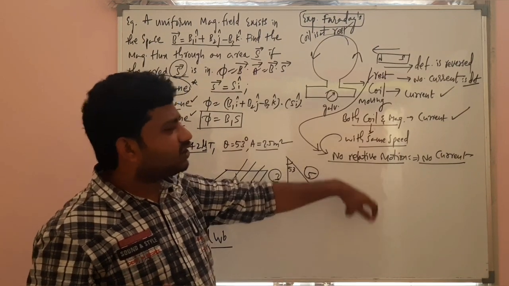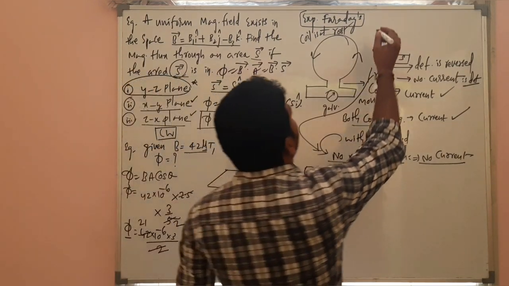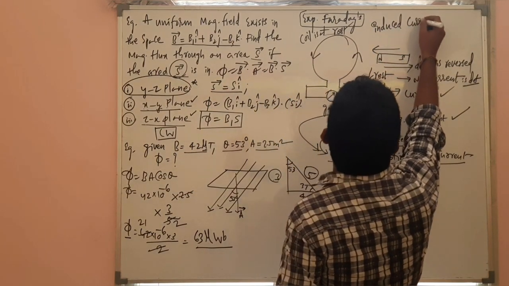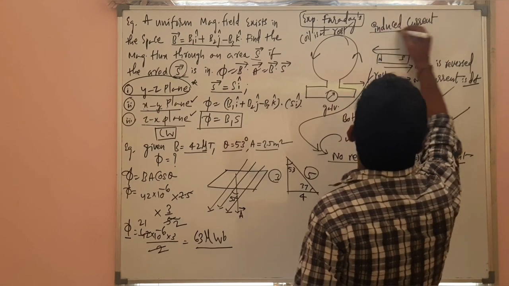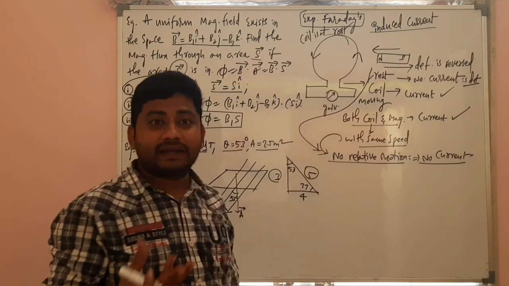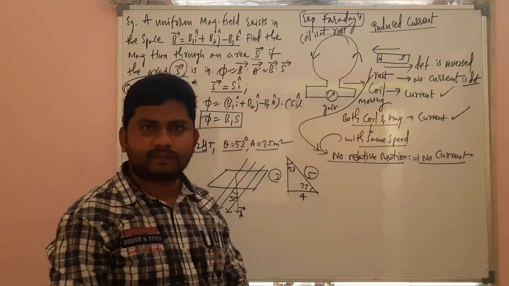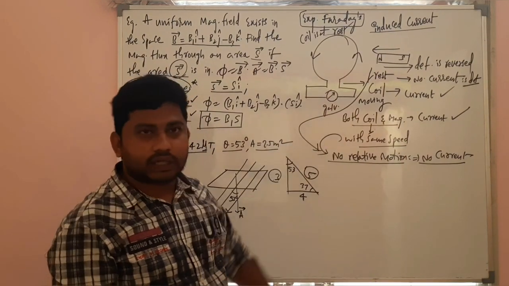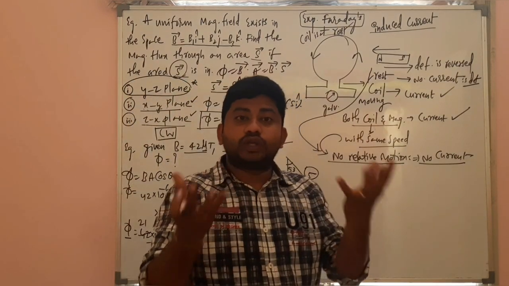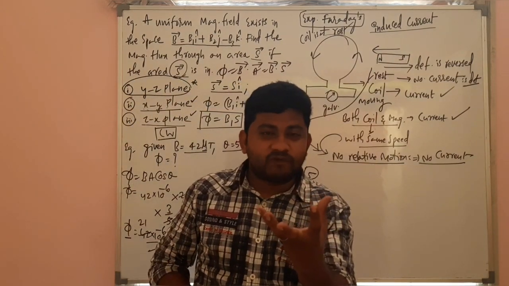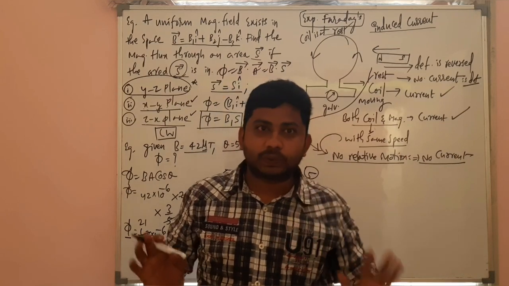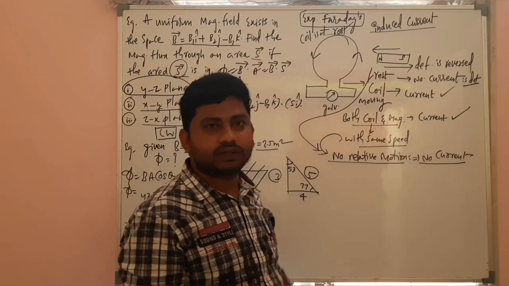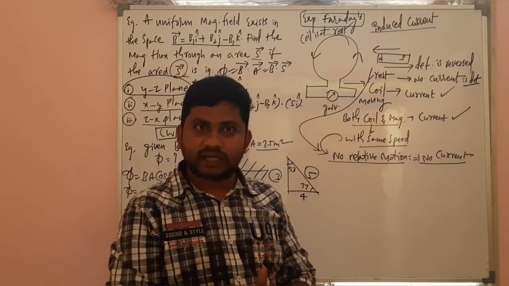And whatever current is produced here is called induced current. What is it called? Induced current. Because that is not the current which comes directly from a battery. There is no battery here, but still current is produced. For a current to be produced, there must be a battery which has some EMF. Yes or no? But without the battery, without the EMF, there is a current. So that's called induced current.